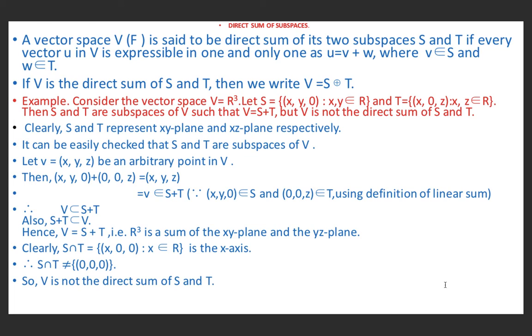Clearly, S intersection T is equal to (x, 0, 0) for x belonging to R, which is the x-axis. Because S is equal to (x, y, 0) and T equal to (x, 0, z), therefore their intersection is (x, 0, 0). So the intersection of the xy plane and the xz plane is the x-axis. Therefore S intersection T is not equal to (0, 0, 0). So V is not a direct sum of S and T.